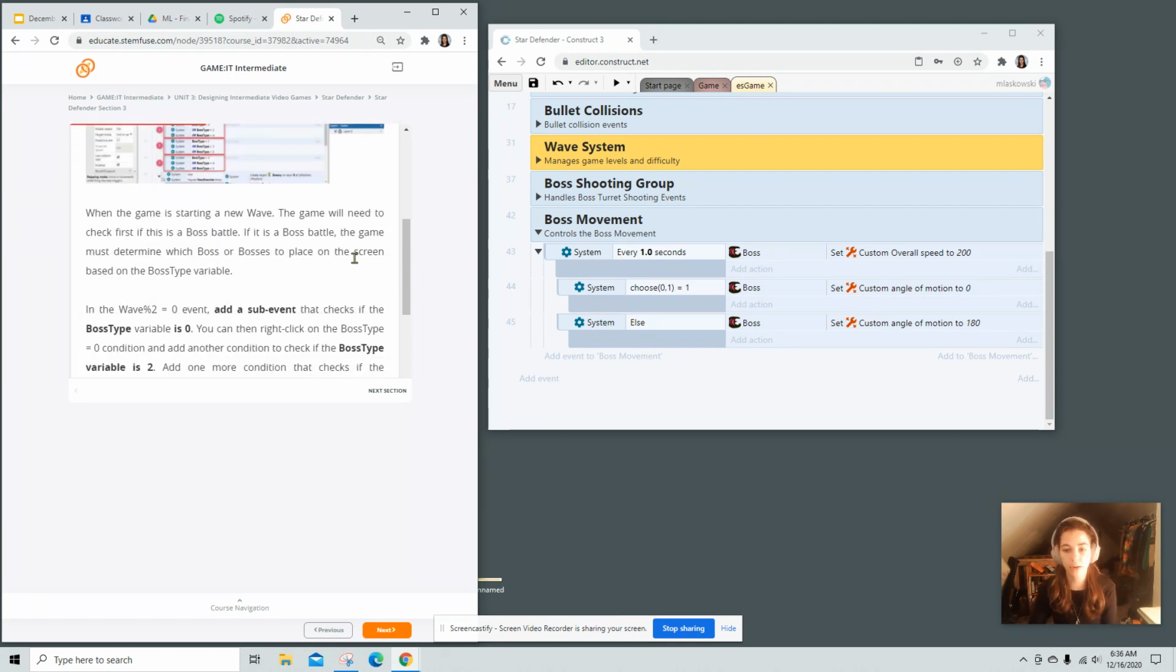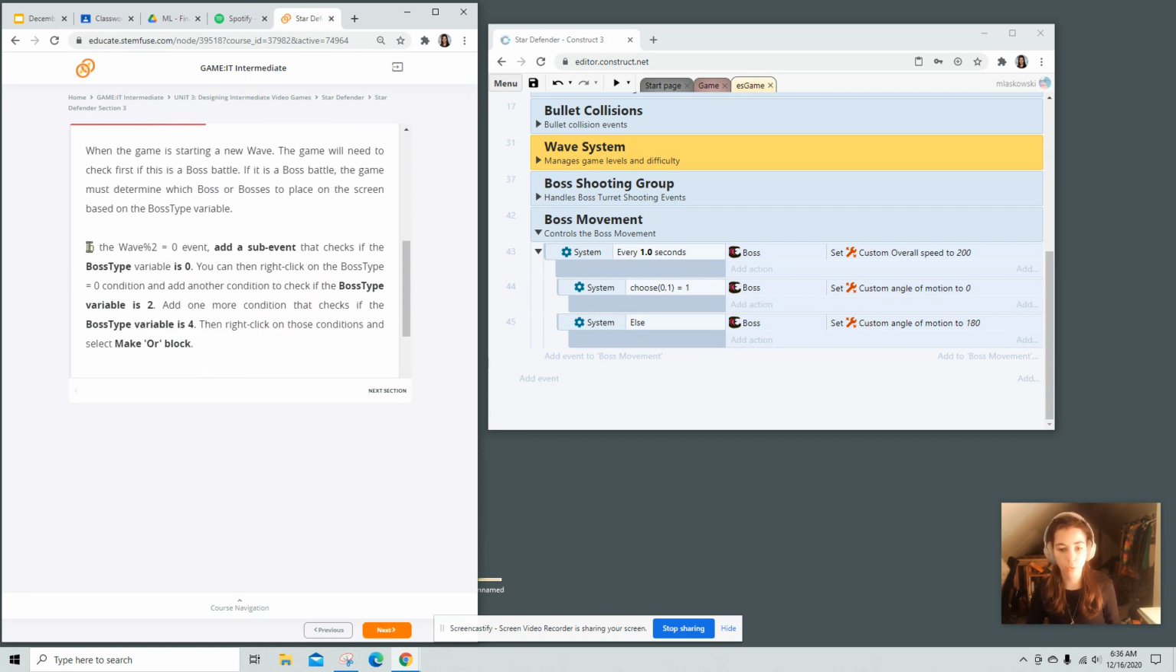So when the game is starting a new wave, the game will need to first check if this is a boss battle. If it's a boss battle, the game must determine which boss or bosses to place on the screen based on the boss type variable.